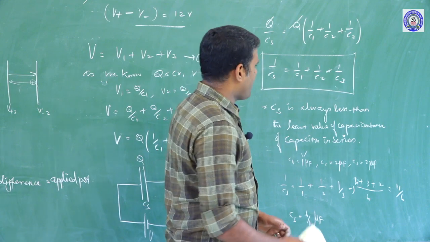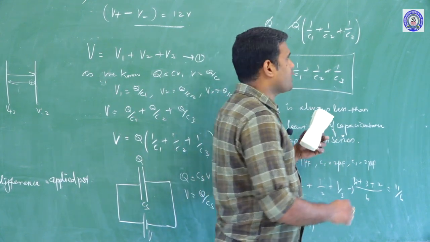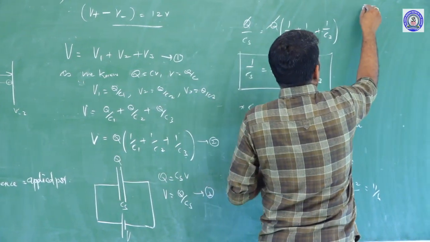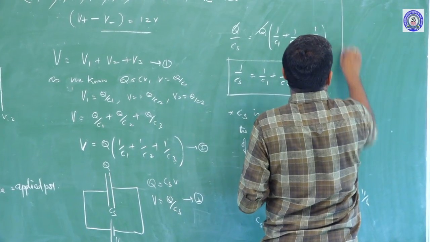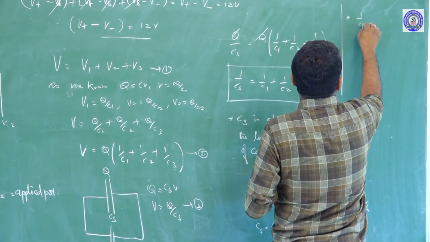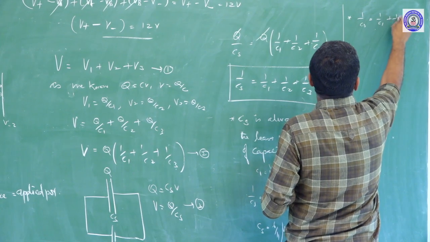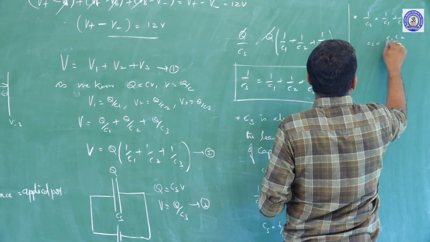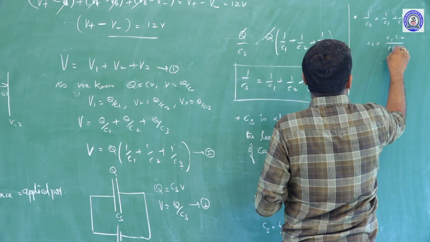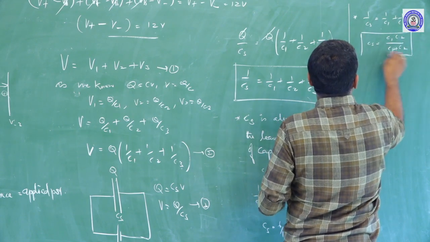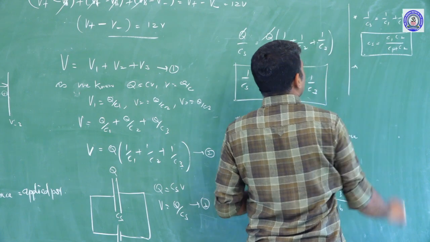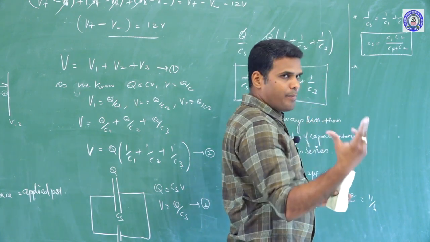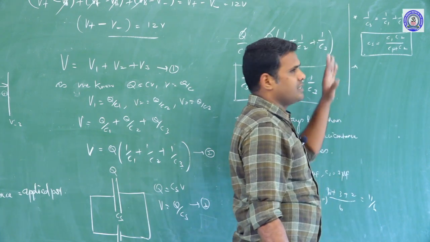Now, if two capacitors are connected in series, then I can write 1 by Cs equals 1 by C1 plus 1 by C2. On simplifying, you will have Cs equals C1 C2 by C1 plus C2. This is a short formula to calculate the effective capacitance of two capacitors when connected in series.